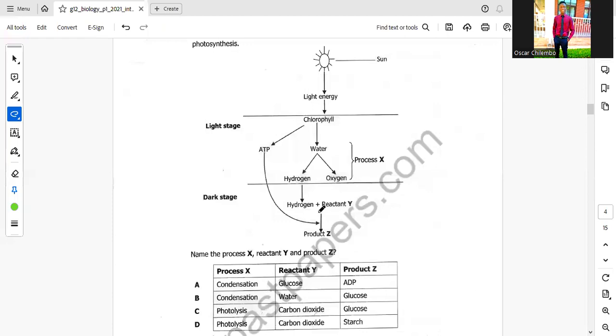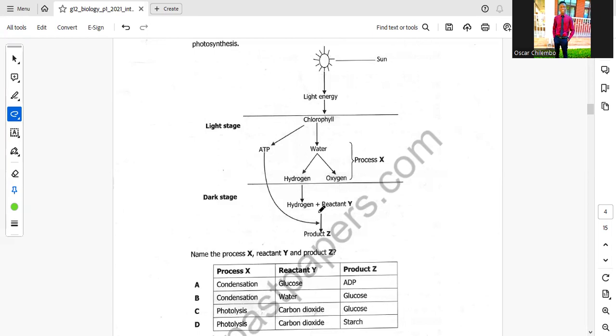One thing you need to take into consideration is that this process of photosynthesis is what leads to the production of glucose, which is utilized by plants. Now, let's look into this issue. Process X, where water is splitting. This is the light stage. Water is splitting. This process is called photolysis.